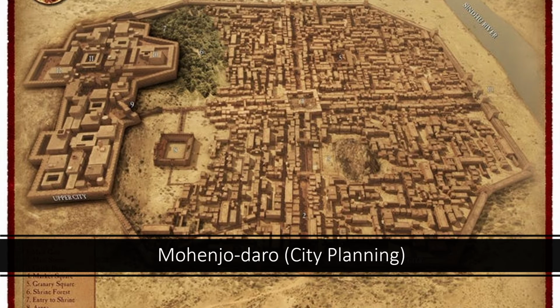Next, we talk about the town planning. Here you can see the city planning of Mohenjo-daro, and you can see very clearly that the city is divided into two sections, the upper city and the lower city. In the upper city, we can see the important places, whereas the lower city shows the houses of common people.